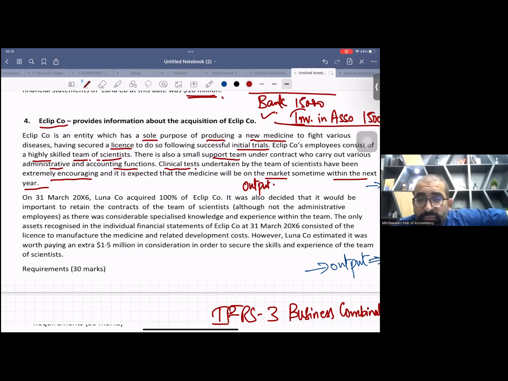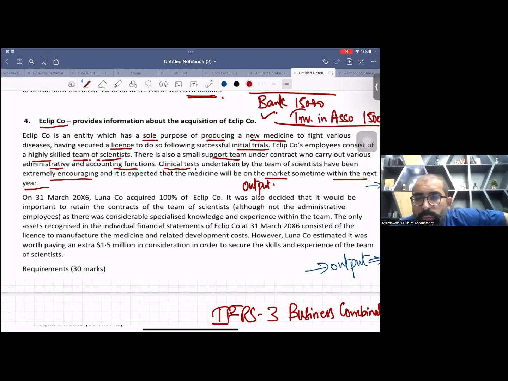So in this first paragraph, we have identified the 3 basic things. The license itself is the input. There are initial clinical trials, successful trials, they have employees, they have an accounting function, an administrative function, so there is a process. And the third thing is output.